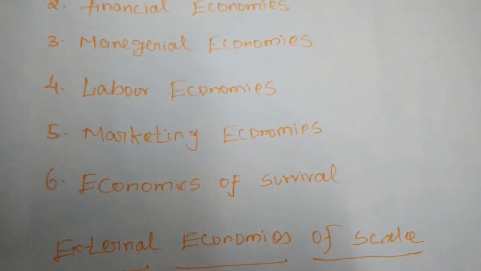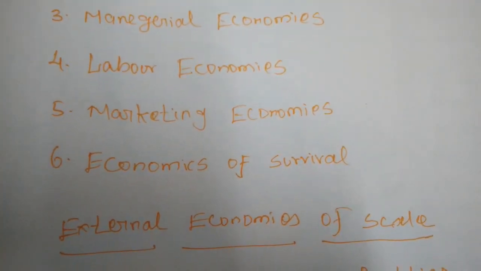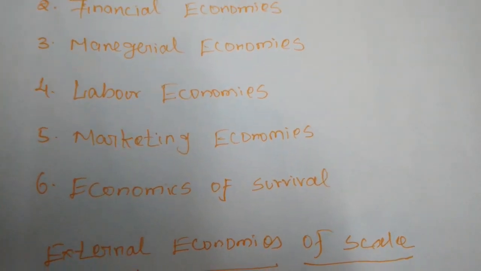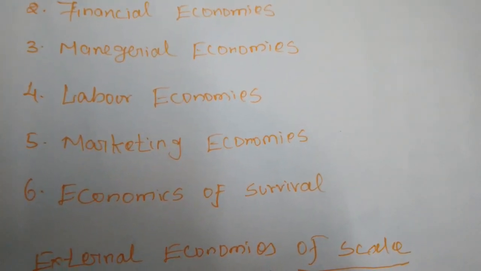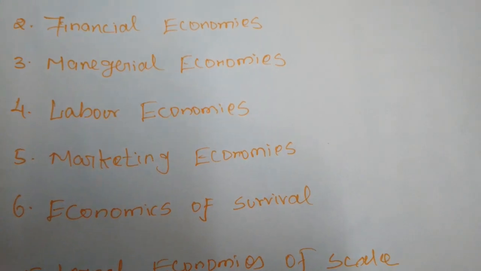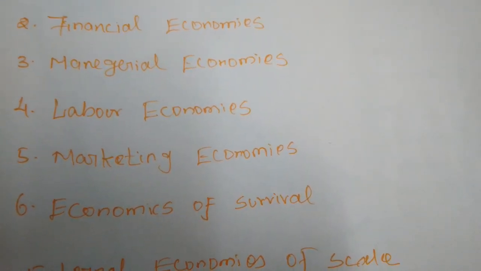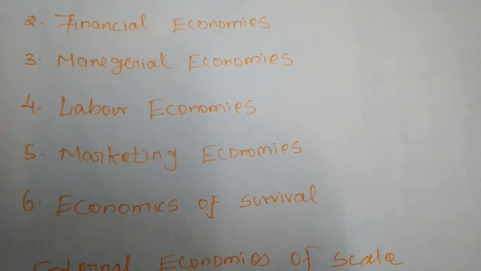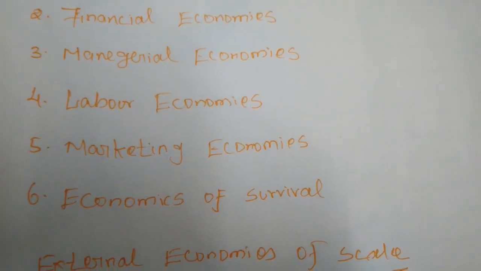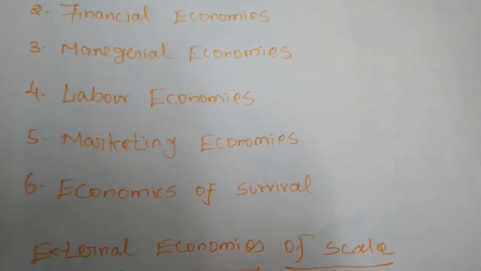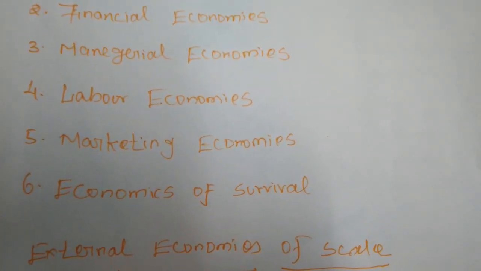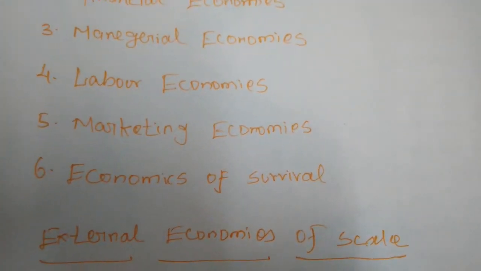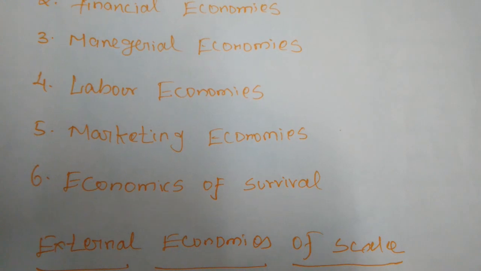Normally only the large scale industries have the chance to purchase the raw material in bulk at a low price, because the sellers of the raw materials always want to sell to single persons, and the continued demand has to be arranged by the large scale industries. So all the sellers of the raw materials will sell to the large scale industries.